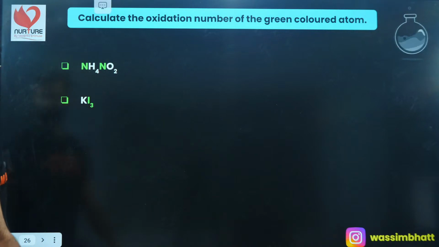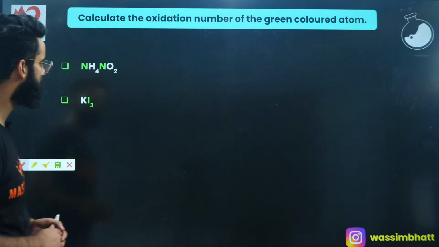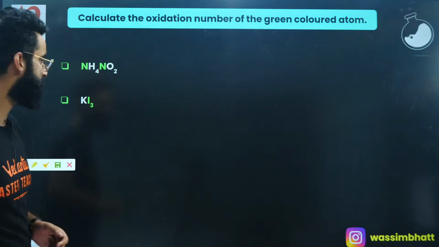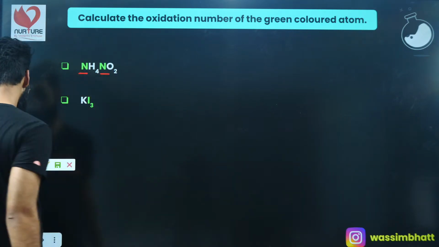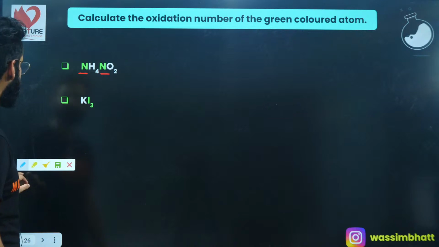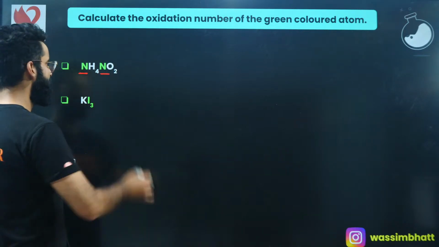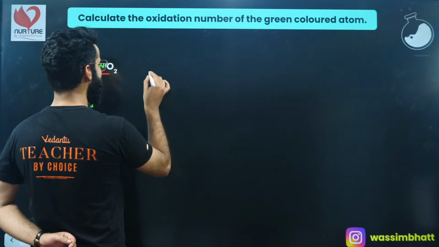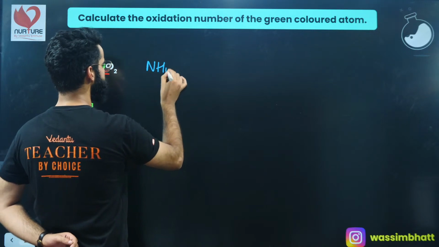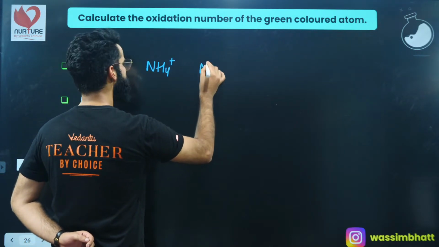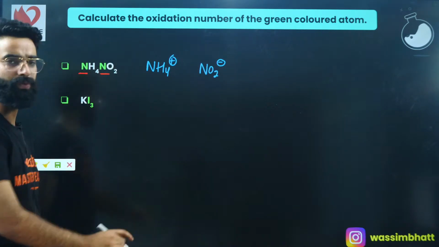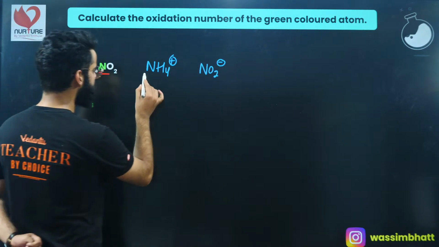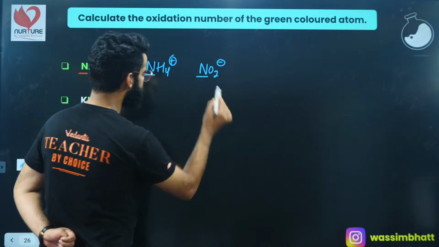These are the 2 more species which you need to remember, right? Okay, understand, guys? You need to calculate the oxidation state of this nitrogen and this nitrogen. Well, let me tell you, in case of your NH4NO2, it actually exists as NH4 positive and NO2 negative, right? So I need to calculate the oxidation state of this nitrogen and this nitrogen, okay?